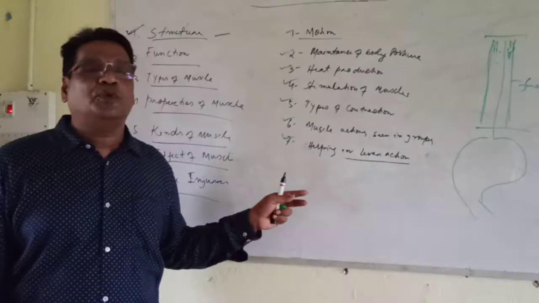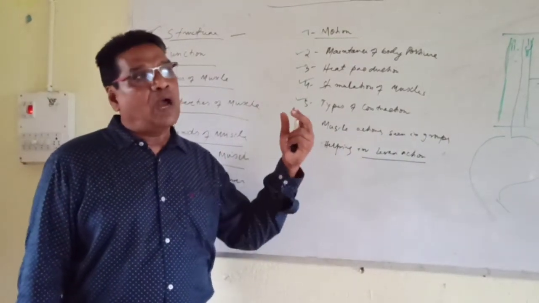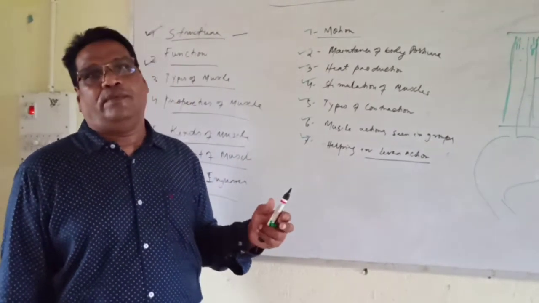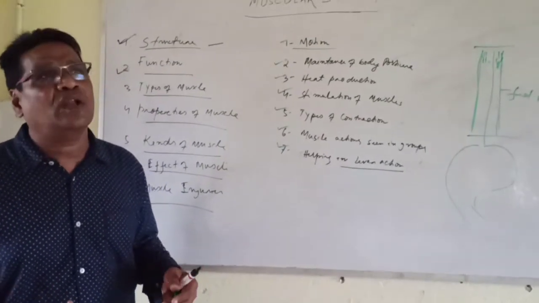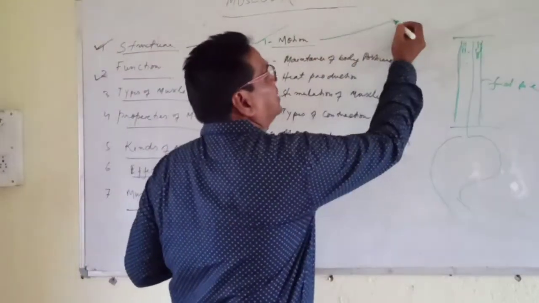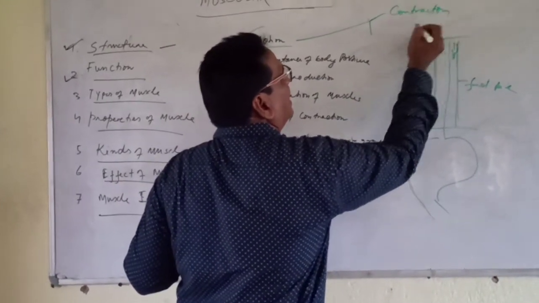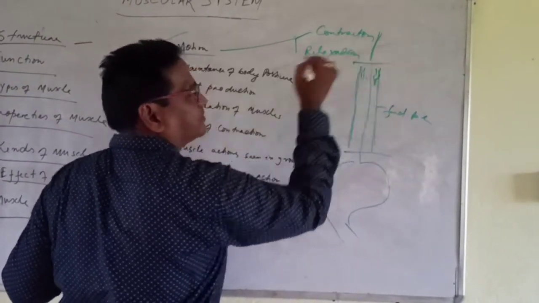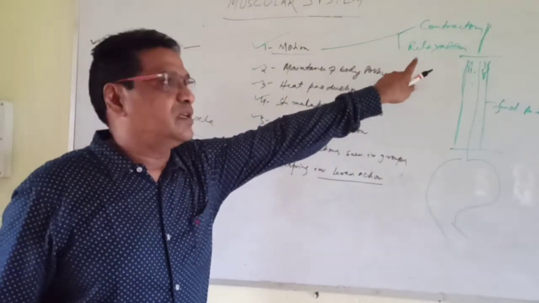Also in the respiratory system, the movement of air from the atmosphere towards the lungs takes place by the contraction and relaxation of the diaphragm, which lies below the right and left lungs. This is the function of internal organs. So muscles are of different kinds, but muscle function takes place by the help of contraction and relaxation. This is the main thing, whether it is an external muscle or an internal muscle.